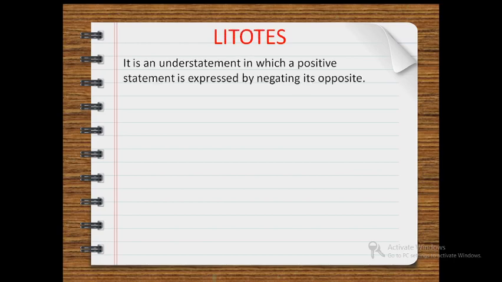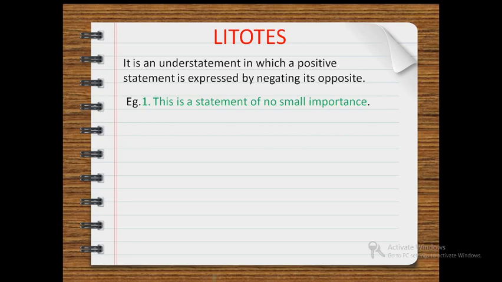Next figure of speech is litotes. It is an understatement in which a positive statement is expressed by negating its opposite. That means a negative statement gives a positive stress. Let's see our first example.